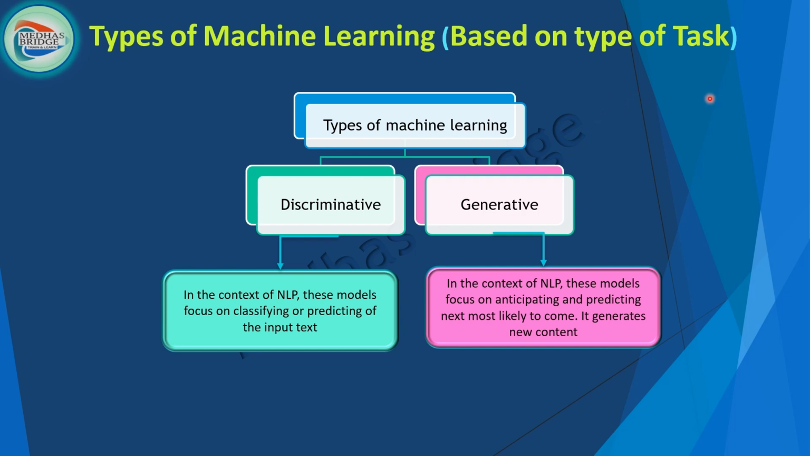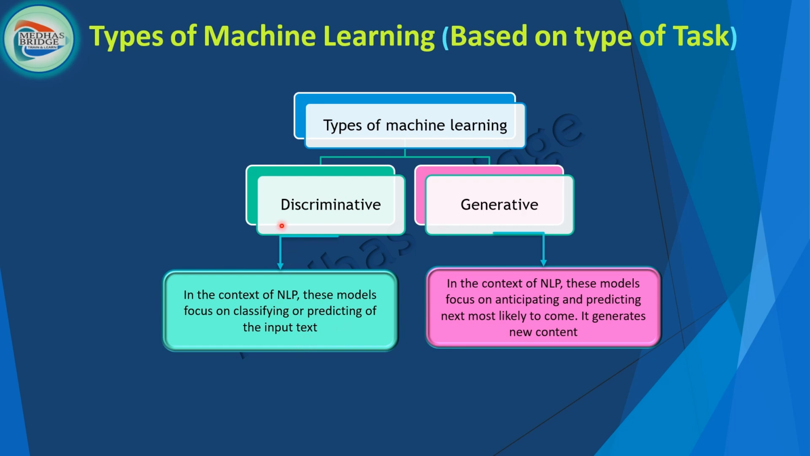Based on the type of task, we can classify machine learning into discriminative and generative. Let's say, for instance, in the context of NLP, natural language processing, these models focus on classifying or predicting an input text, right? This is